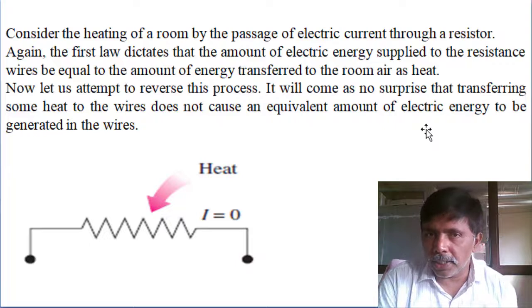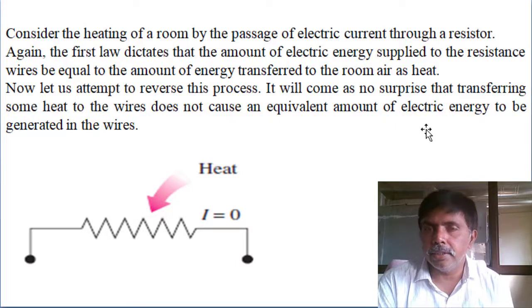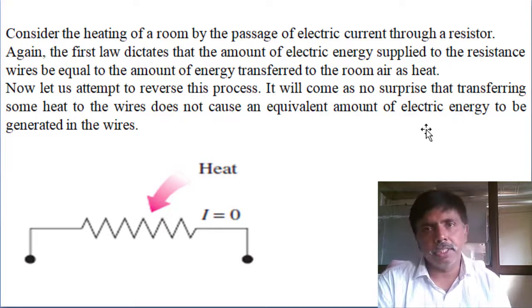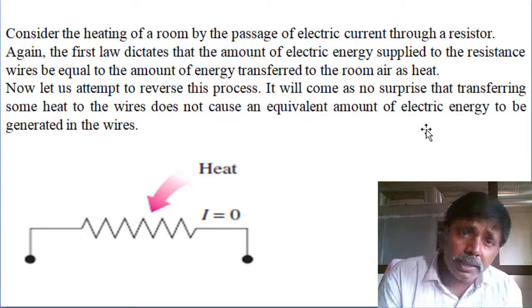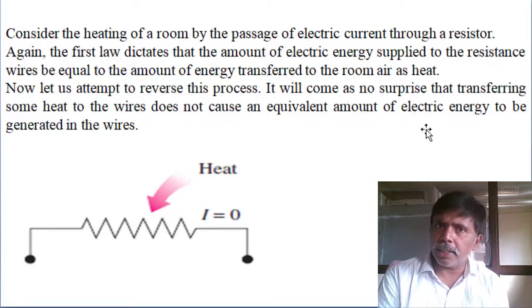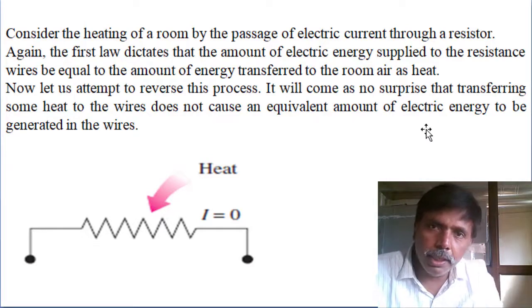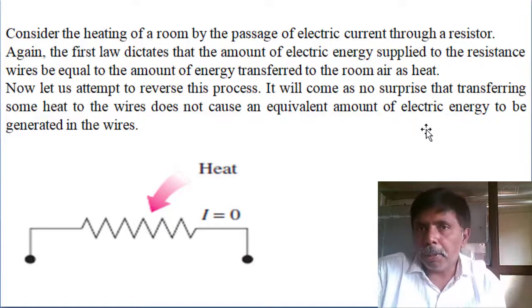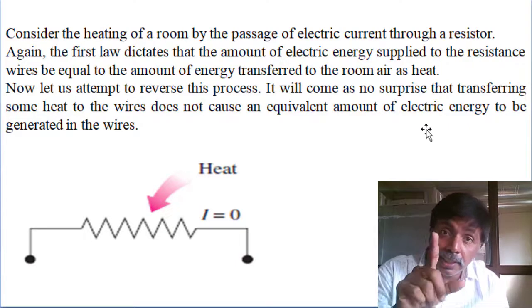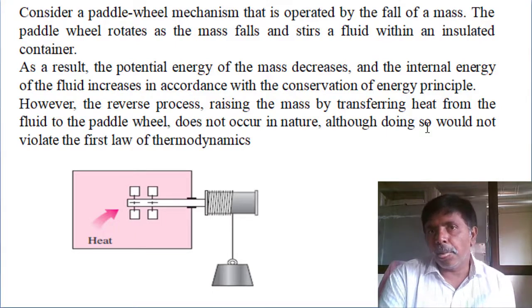Or suppose an electrical resistor is there. We supply electrical energy, and it generates heat continuously. Suppose I supply heat to the electrical resistor to generate electrical energy. I can do the energy balance: energy in is the heat supply and energy out is electrical energy. By energy balance I can do it, but practically it is not feasible. That is the directional feasibility. Third one, Joule's experiment directly.